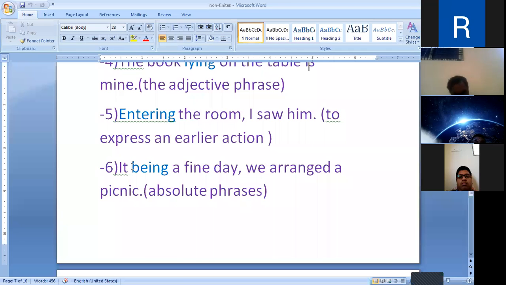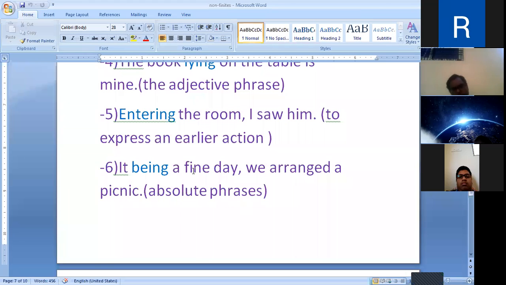This phrase of the present participle is called an absolute phrase. So this phrase is independent of the rest of the sentence, and that is why it is called the absolute phrase. And here the present participle may be used as an absolute phrase.